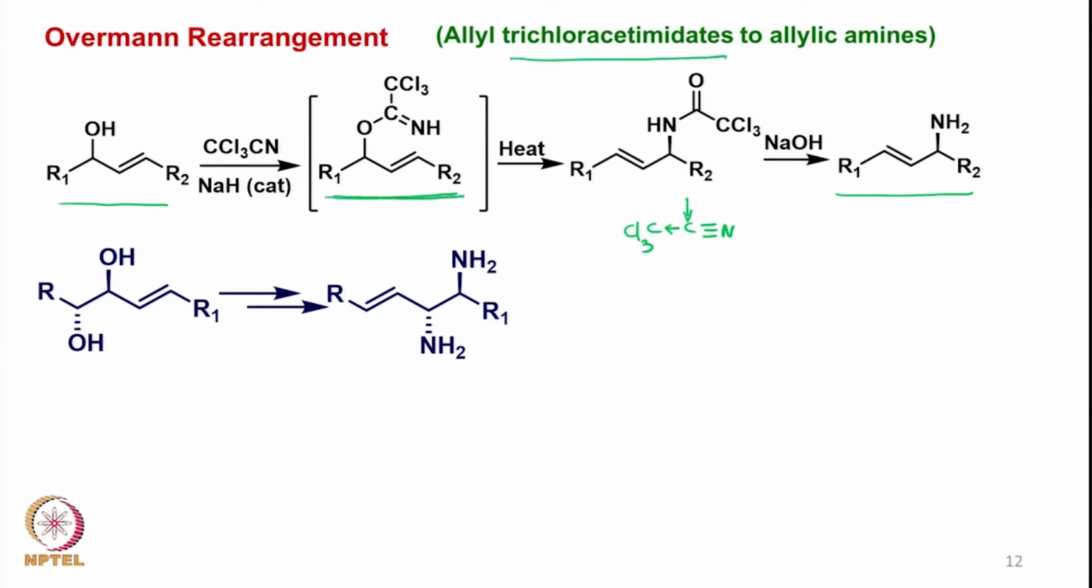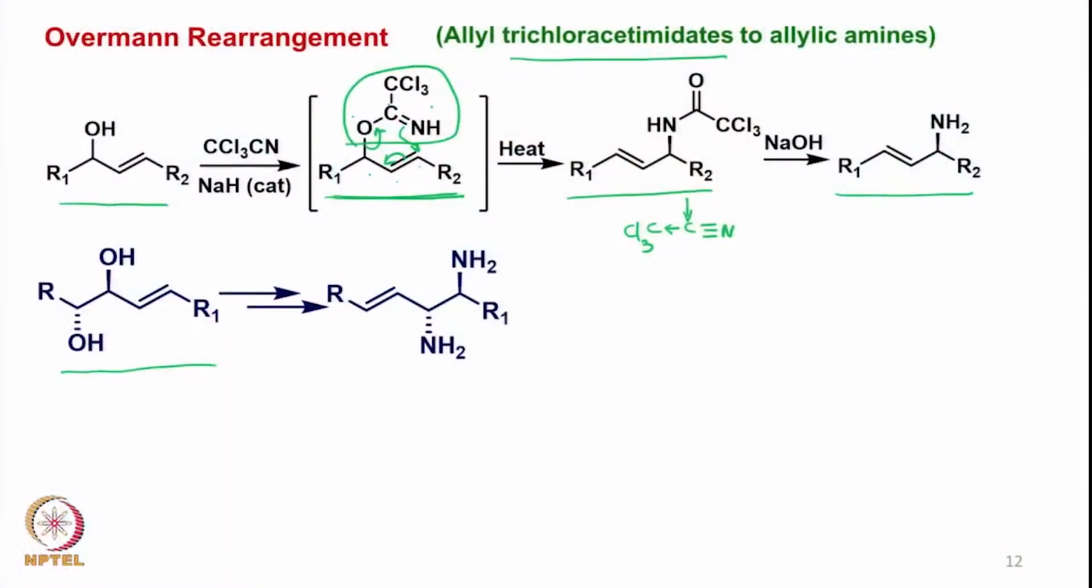trichloroacetamidate. This is acetamidate. This is imidate. It is a kind of trichloroacetamidate. And now as you can see, you have 1, 2, 3, 1, 2, 3. So you have a 3,3 sigmatropic type of rearrangement taking place, and this immediately undergoes rearrangement upon heating, and it forms this particular substrate which can be hydrolyzed and the amine can be formed. So it is a very interesting reagent or substrate which can be utilized in the synthesis of this molecule.